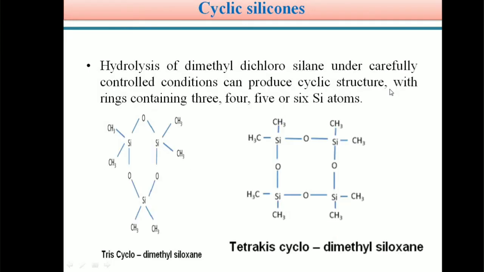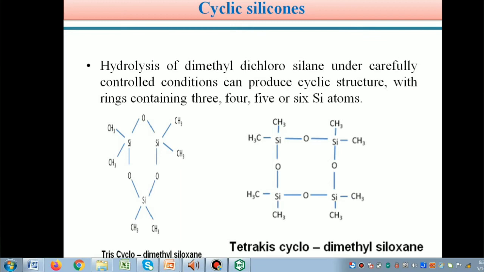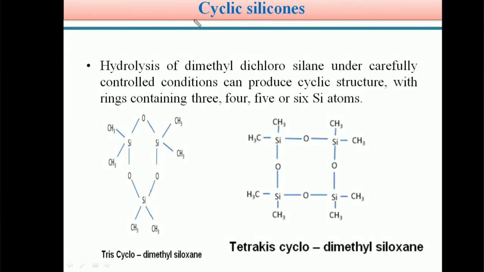The next type is cyclic silicones. This is also very important. These cyclic silicones are prepared by a method similar to the above, hydrolysis of dimethyl dichlorosilane. This dimethyl dichlorosilane on hydrolysis produces dimethyl silane diol. That dimethyl silane diol, on controlled treatment with other dimethyl silane diol, forms these types of cyclic structures.